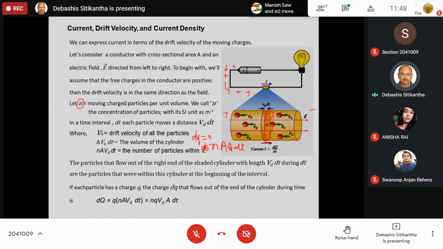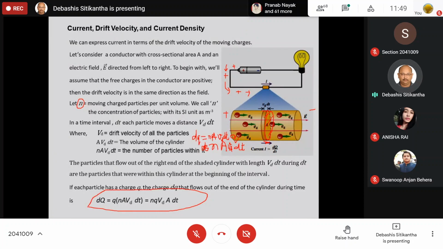Okay, so this will be n, that is, n is the number of particles per unit volume, multiplied by the volume. The volume is A vd dt. So this is the volume multiplied with n, and next I will multiply q, that is the charge of each of these particles. So in total I can say the total charge that has moved through the surface A in time dt is given by this expression.